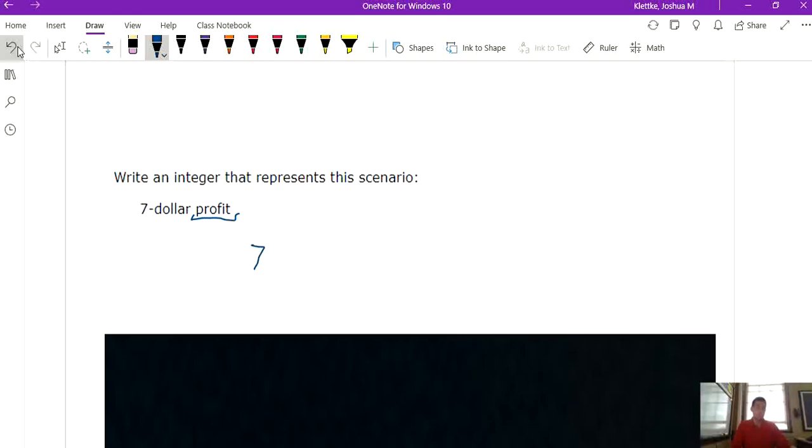Positive numbers, we just write like we're used to, just the number 7. We don't put any other symbol with positive numbers. Officially, we don't write any other symbol. All right, guys, hopefully that gives you a good idea of what a negative number is, what integers are overall. Remember, integers are positive whole numbers and the negative versions of those whole numbers, and the number 0. Okay.